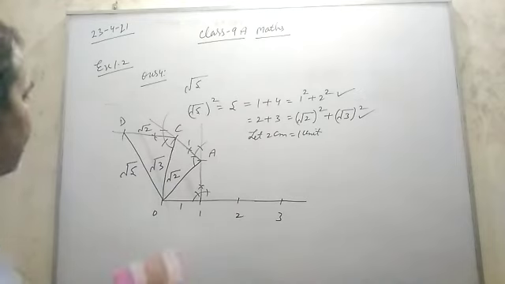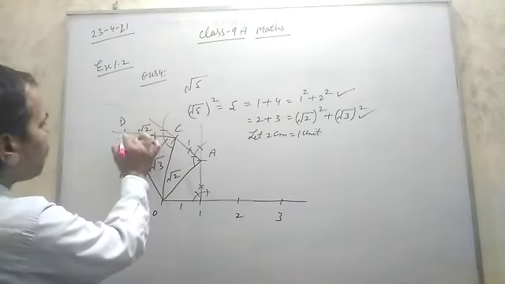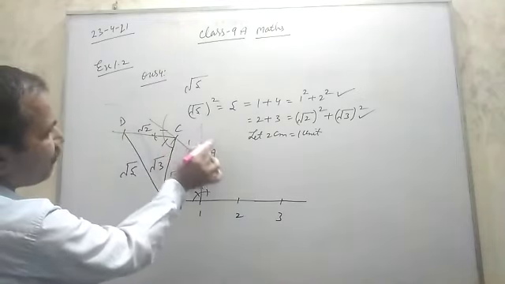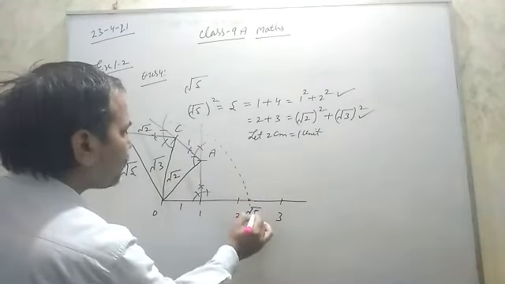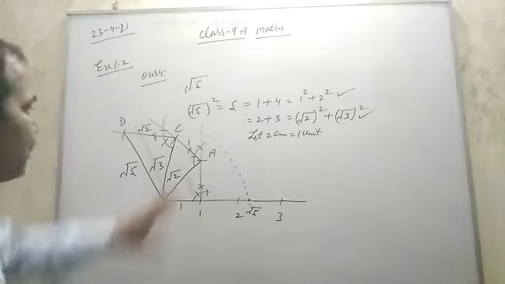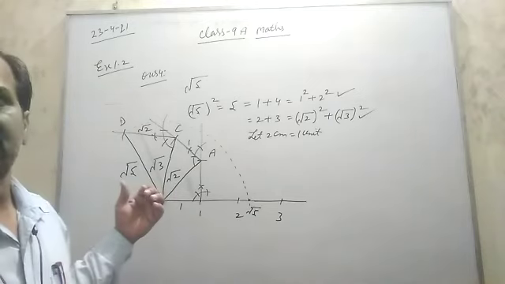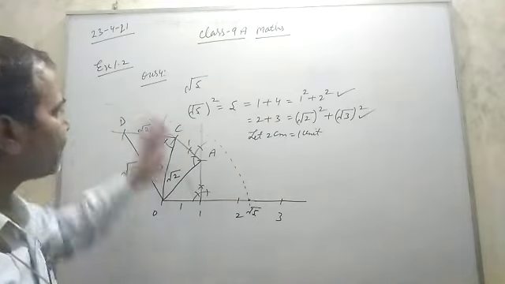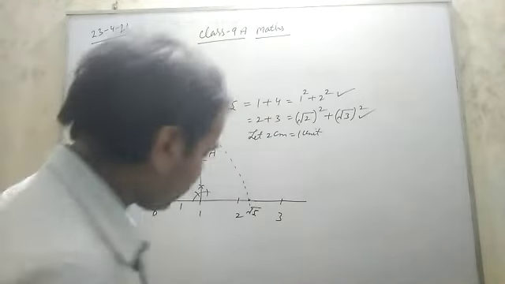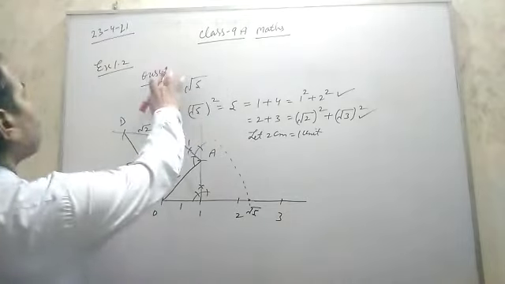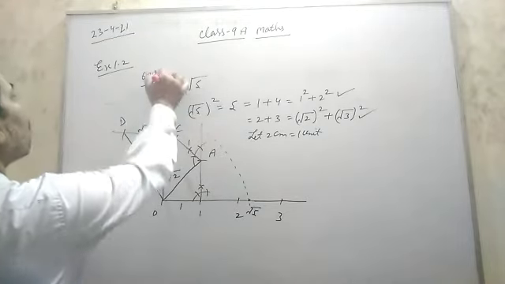Then take this distance in the compass and cut on the number line, where it intersects. So this point will be under root 5. Only in this, some steps will increase, but the representation is the same. Clear? This was question number 3.